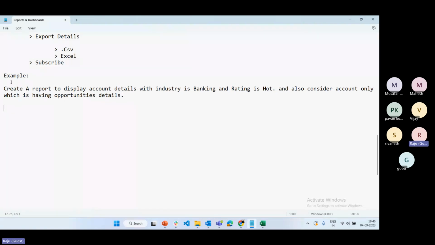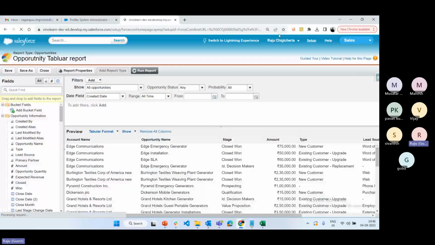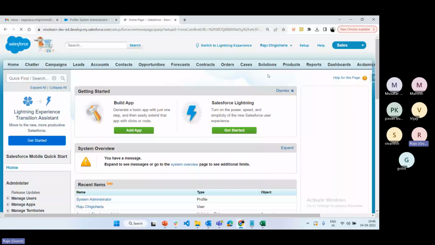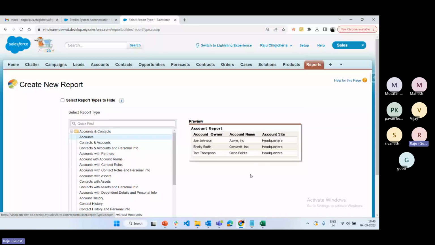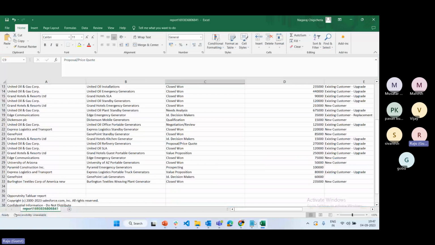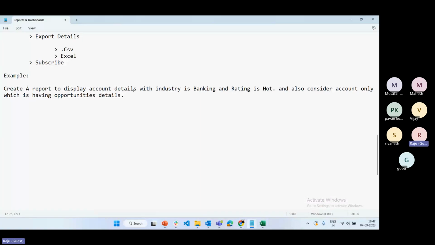Let's see how to create this report. Go to the reports and click on new report. Which report am I going to create? An account report. Select accounts, click on create, and display the account details in tabular format.